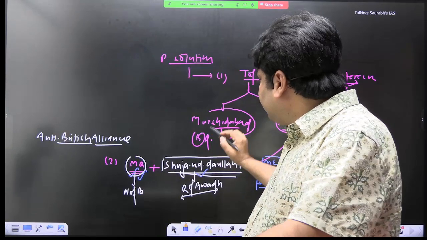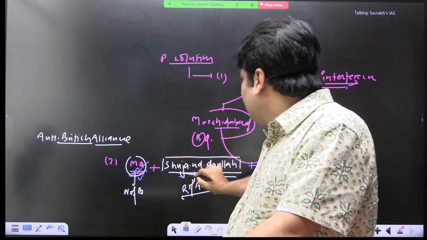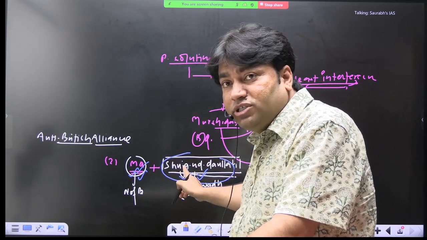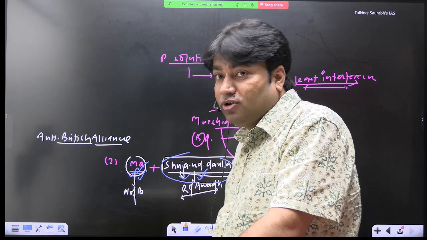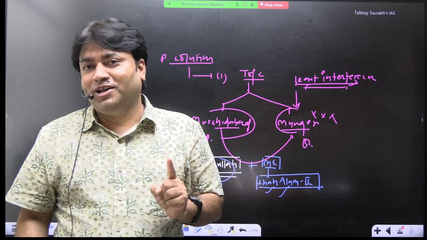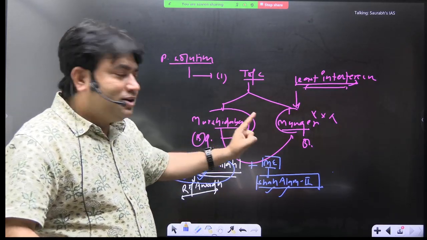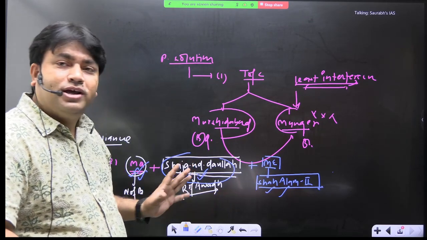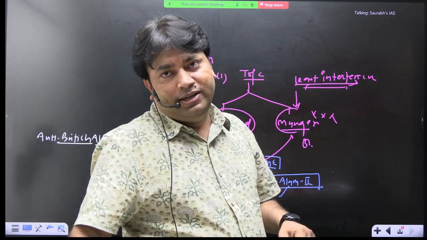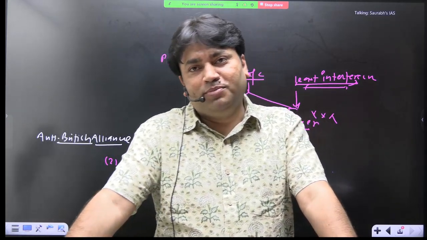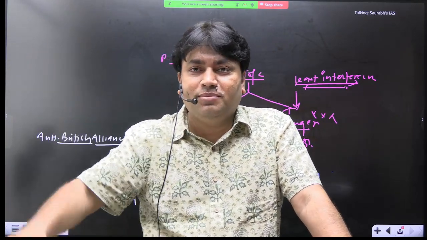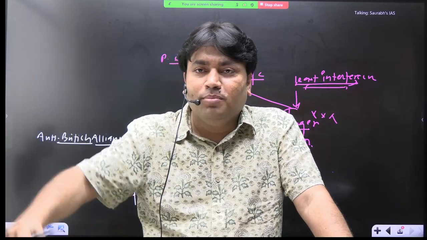So here there are three powers: Mir Qasim, Shuja-ud-Daula, and this weak ruler. Out of these three, who is the most powerful? Shuja-ud-Daula. मीर कासिम से भी ज्यादा पावरफुल कौन है? सुजाउद्दौला. मुगल एम्परर शाह आलम II से भी ज्यादा पावरफुल कौन है? सुजाउद्दौला. Okay, now they will decide that we will fight a war with the British, the East India Company, and we will eliminate the East India Company from India. We will keep the British out of India.